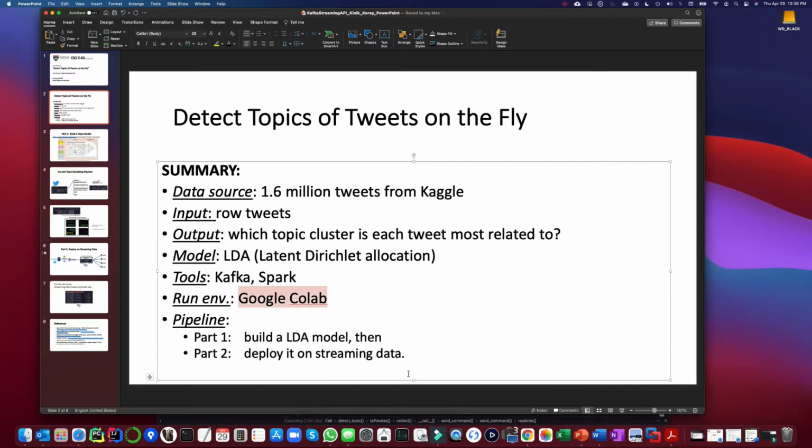My runtime environment is a Google Colab notebook, including both of these services. The pipeline I built has two parts. In part number one, I use the entire corpus of the tweet texts to build an LDA model, and then deploy that model as a black box model on streaming data in Kafka.